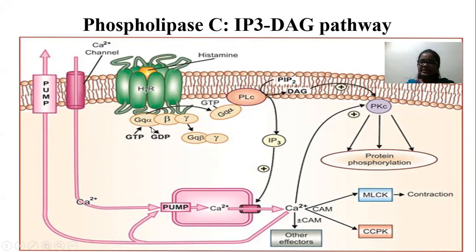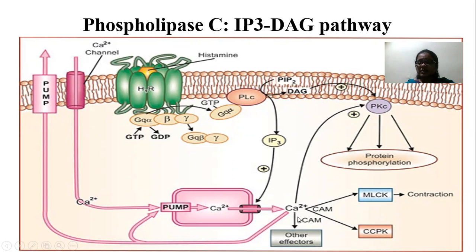Because after the signal binds with the receptor, then what will happen? Gq protein is activated and it is dissociated from this dimer. Then it activates the phospholipase C. Then it hydrolyzes the PIP2. Then production of the two kinds of messengers, so that is secondary messengers. That is IP3. What is IP3? Inositol 1,4,5 triphosphate. Then DAG means what? Diacylglycerol. So IP3 stimulates the release of calcium from the endoplasmic reticulum. Then calcium reacts with what? Calmodulin. It activates the myosin light chain kinase. Okay, they are involved in the muscle contraction.